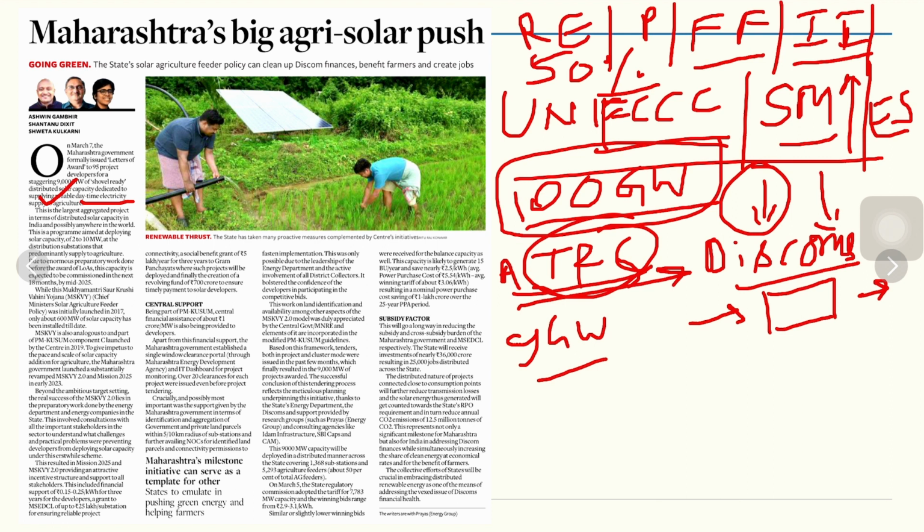This is the largest aggregated project with distributed solar capacity in India, and possibly anywhere in the world. This is a program aimed at deploying solar capacity of 2 to 10 megawatt at the distribution substations that predominantly supply to agriculture. So the number one benefit of it will be, as I told you, the related benefits with solar.